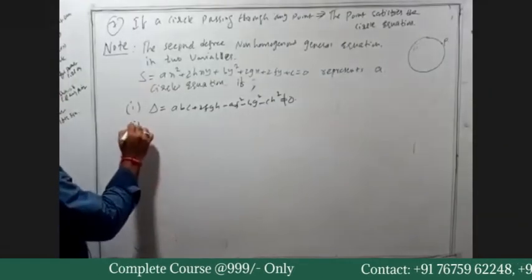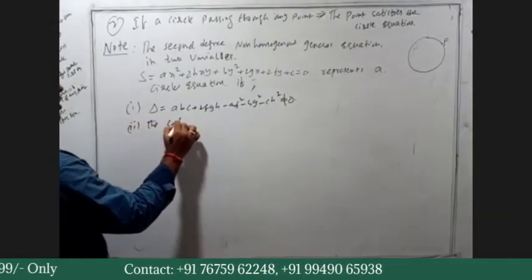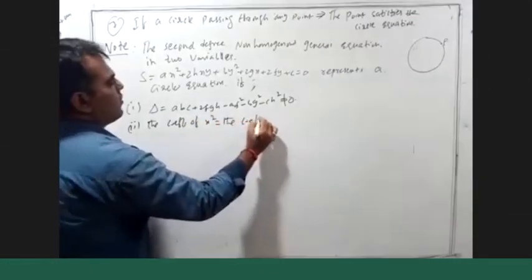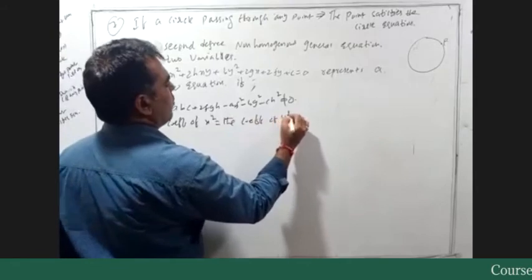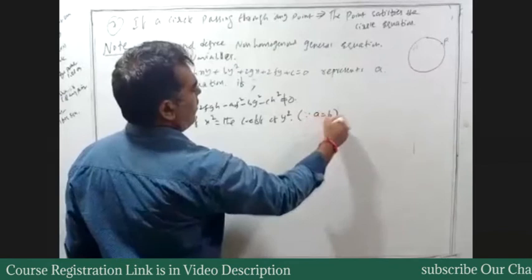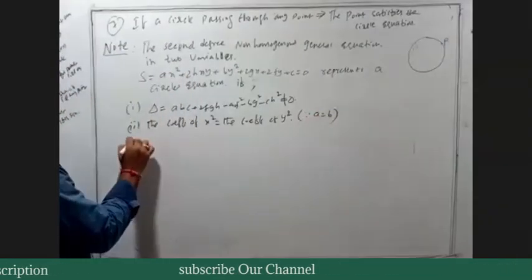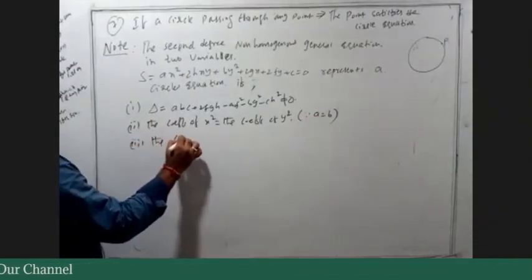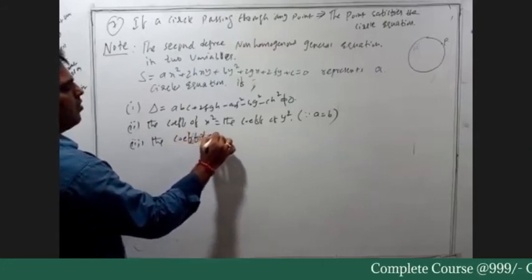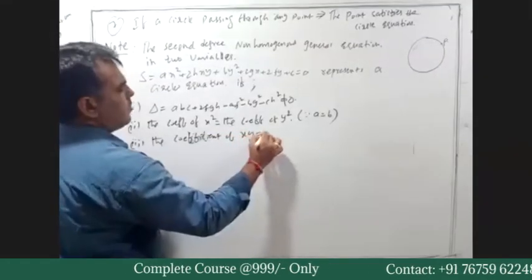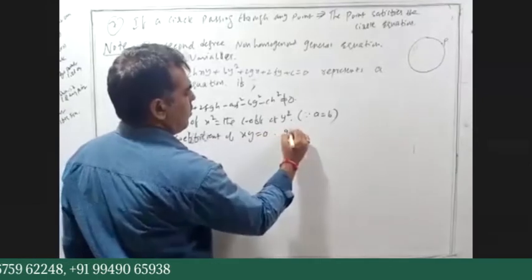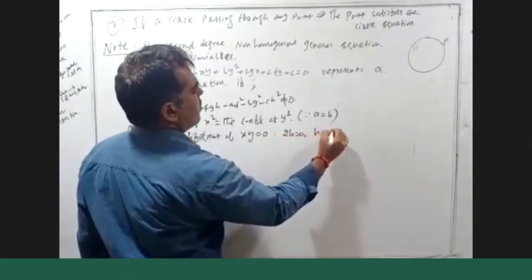The second one is the coefficient of x square is equal to the coefficient of y square. Both must be equal, that is a equals b. The third one is the coefficient of xy must be 0, that is 2h is 0, so h equals 0.